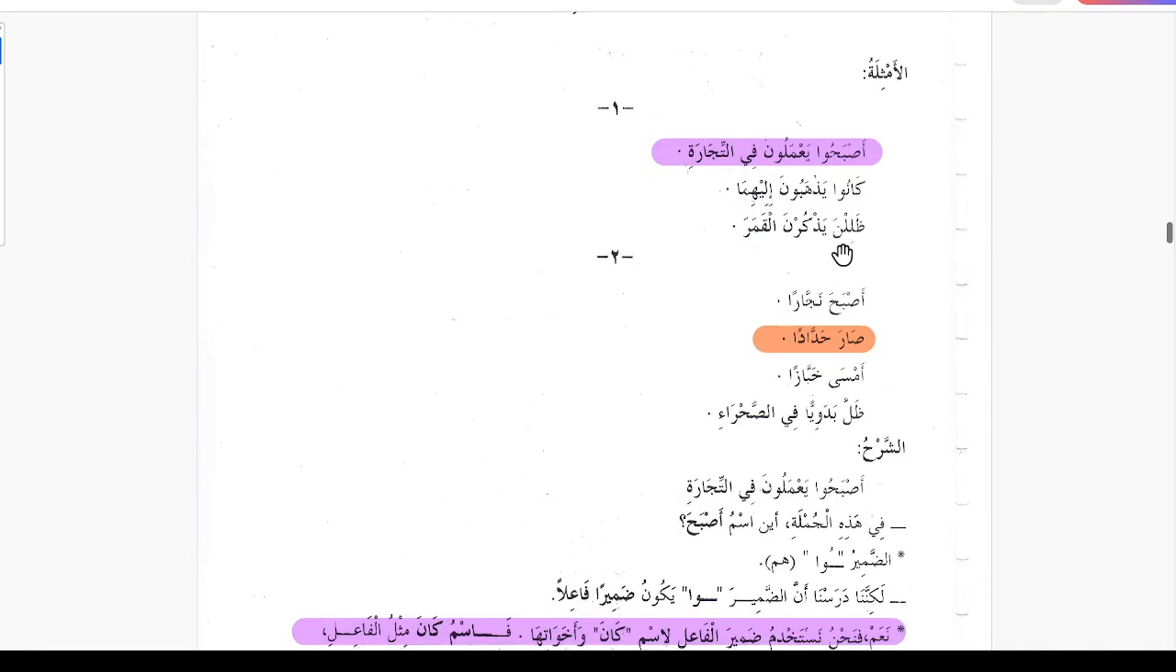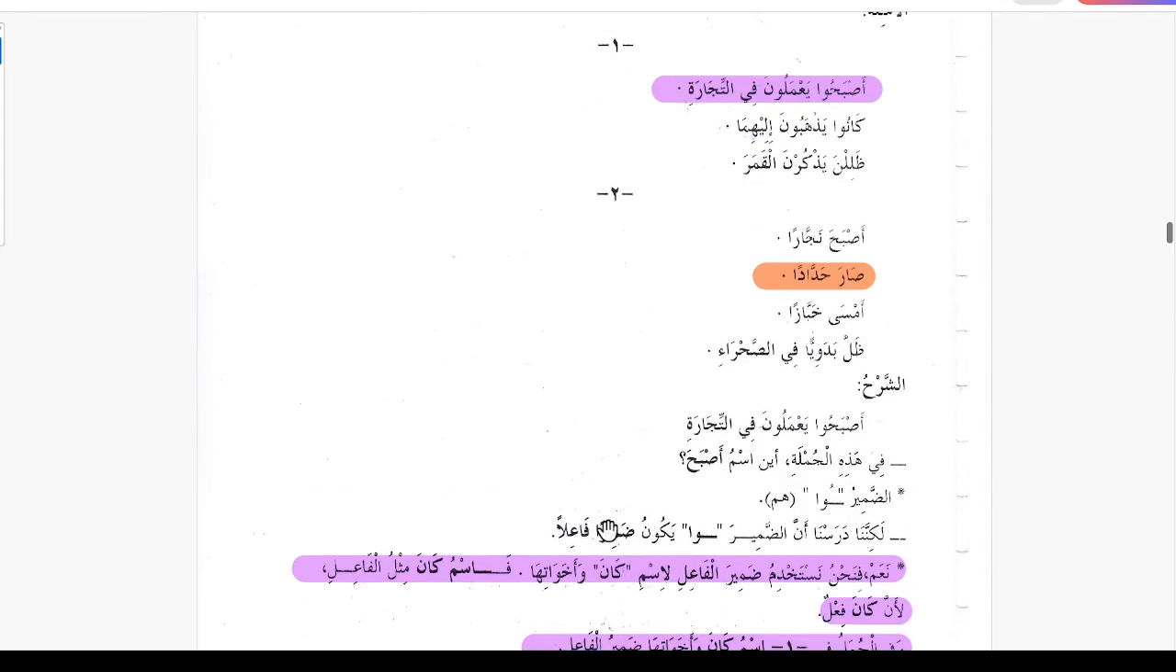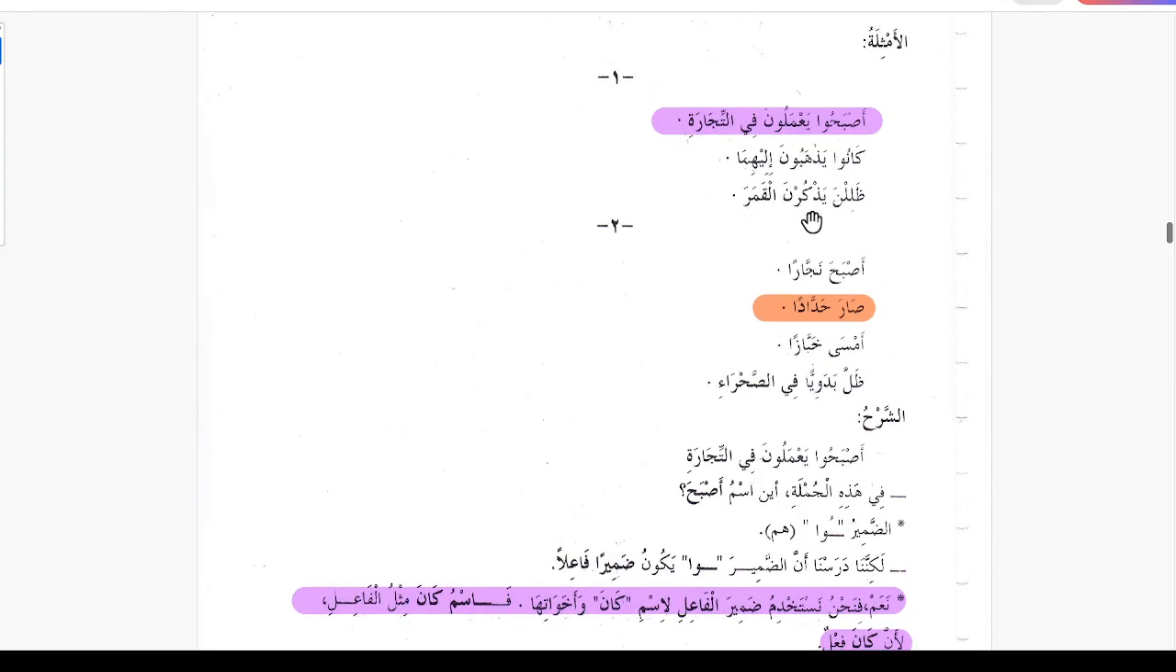asbahu, waw is the ismu asbaha. In this example, kanu, waw is the ism for kana. Well, in this example it is not waw, but noon here: zalilna yazkurnal kamar. So this noon here is the ismu zalla, which is a pronoun also. So in other words, in these sentences, group number 1, ismu kana wa ikhwatuha is the pronoun, waw and noon.